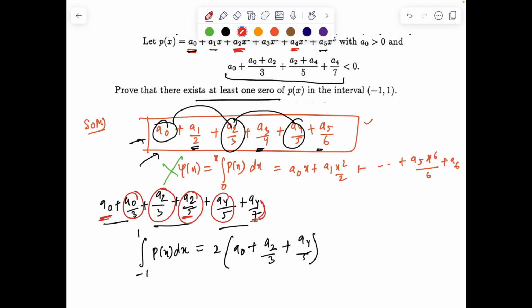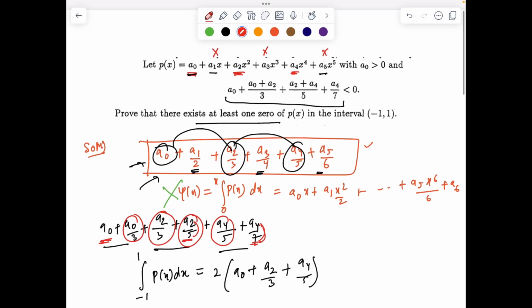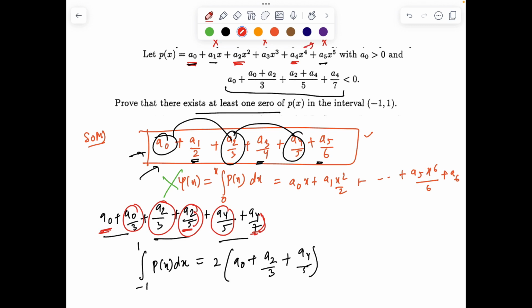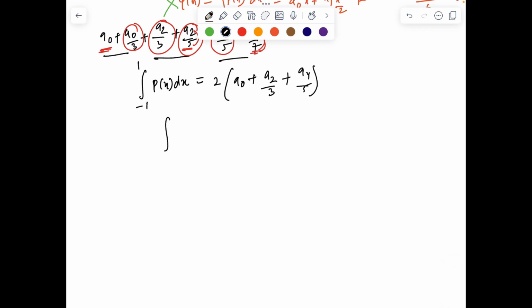You can clearly see the difference in index: from 4 it's a difference of 3, from 2 it's a difference of 3. Those kinds of indices we want to achieve. So a4 by 7 means that instead of x^4 I need to create x^6, so that if I integrate x^6 I'll get an x^7 by 7 kind of expression. That motivates me to multiply p(x) with x square dx, again from -1 to 1, and that gives me the expression 2 times a0 over 3 plus a2 over 5 plus a4 over 7.